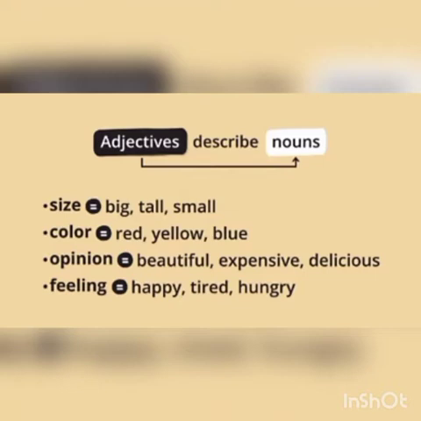Adjective of size, it means big, tall, small. Adjective of color: red, yellow, blue. Adjective of opinion and feeling. So these are the types of adjectives, and also adjectives of size, shape and color.